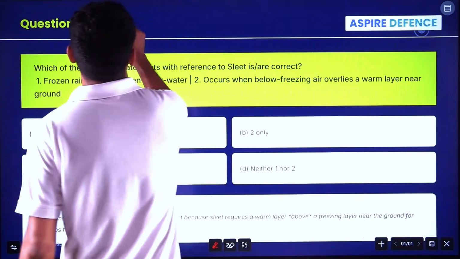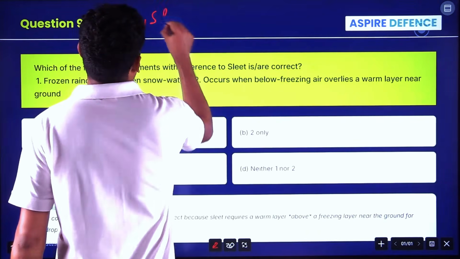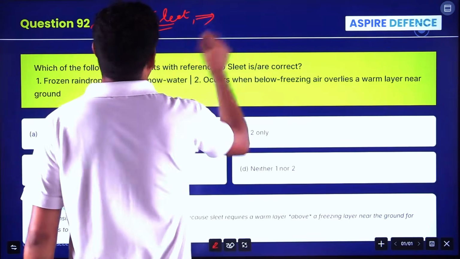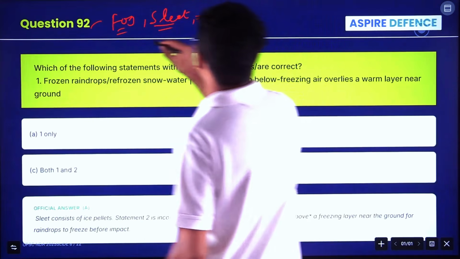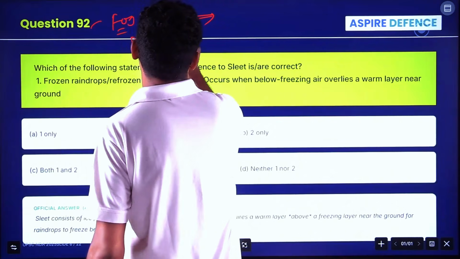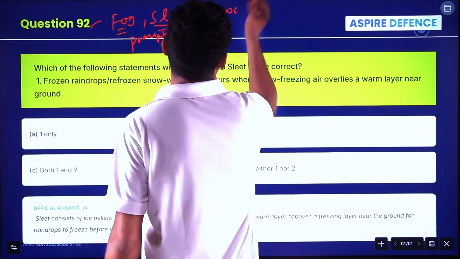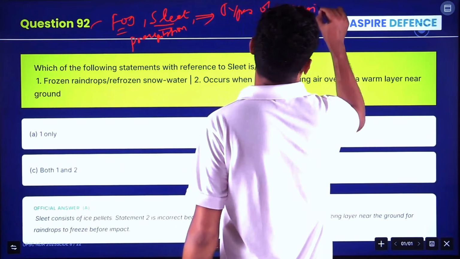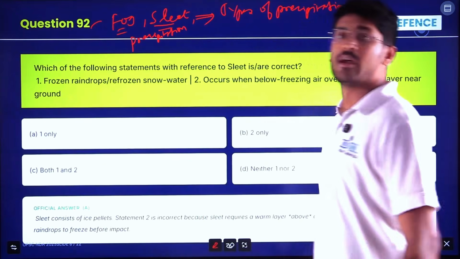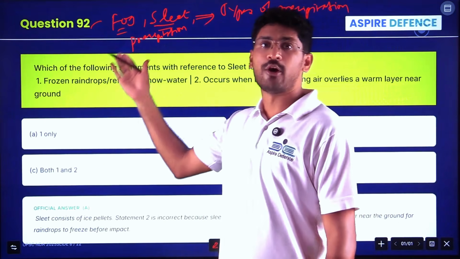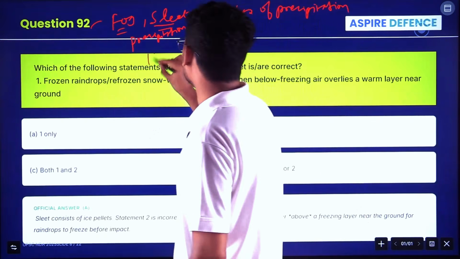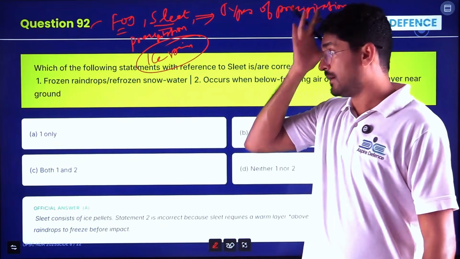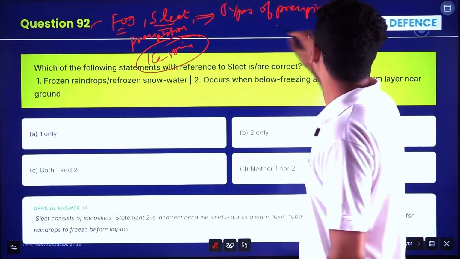See, fog, sleet. Okay, all these are various types of precipitation, right? Rain, sleet, fog. Okay, ice rain also you can see. Ice is falling. All these are various types of precipitation.